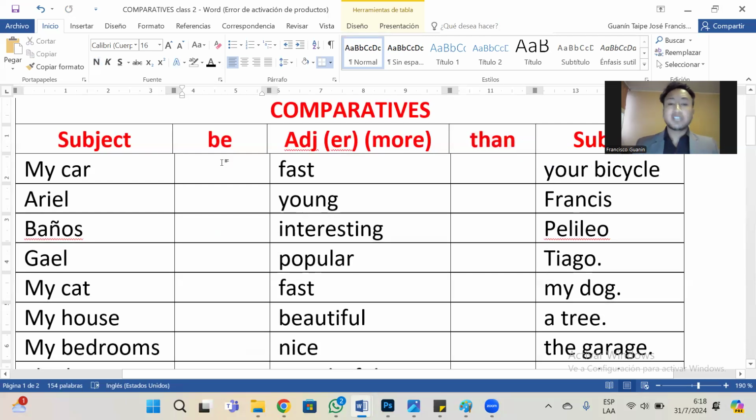Now, I'm going to say my car is fast. Fast. One syllable. Be careful. Consonant and consonant, no double consonant.